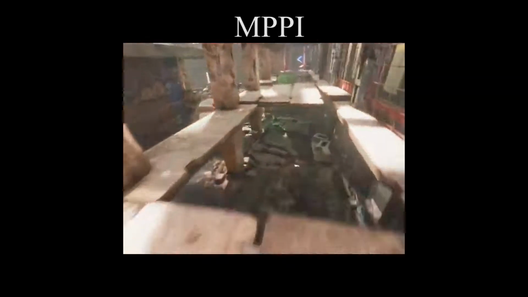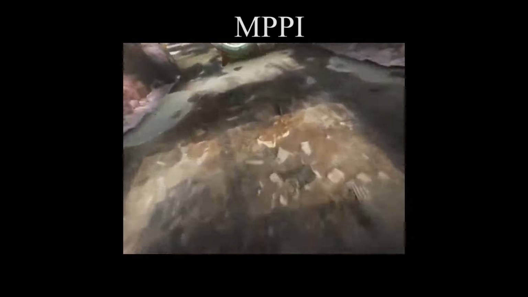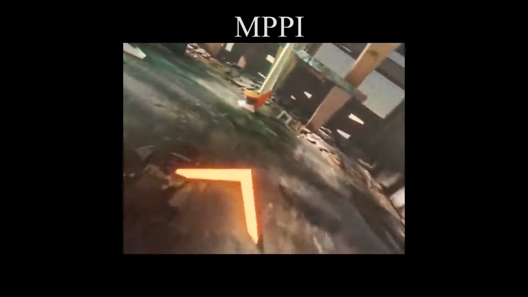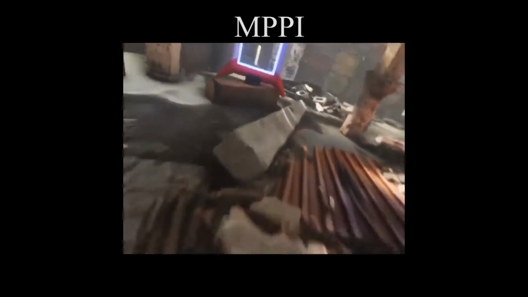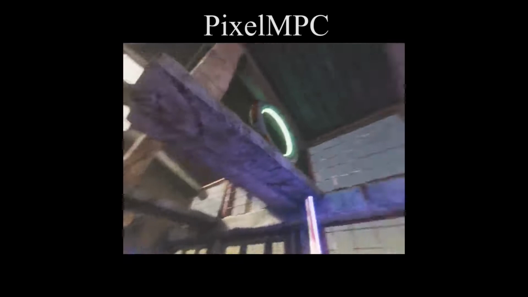The first video is running nominal MPPI, and we see a lot of shaky movements and losing the target for about 20% of the lap time. The next video shows our PixelMPC algorithm, and we can see it doesn't lose its target in the scene and has less shaky movements as a byproduct.